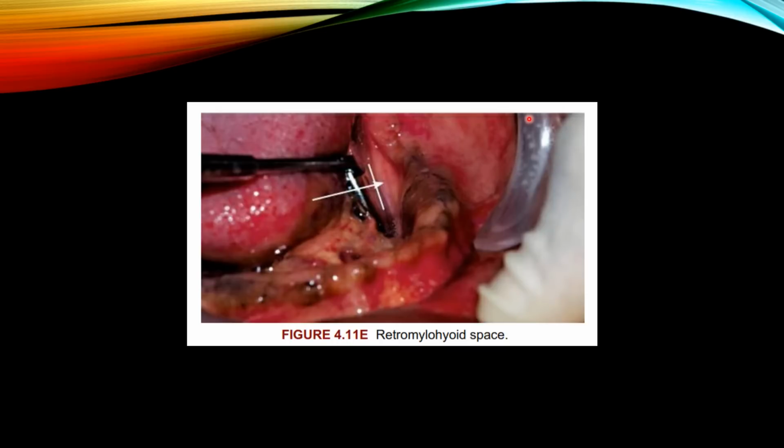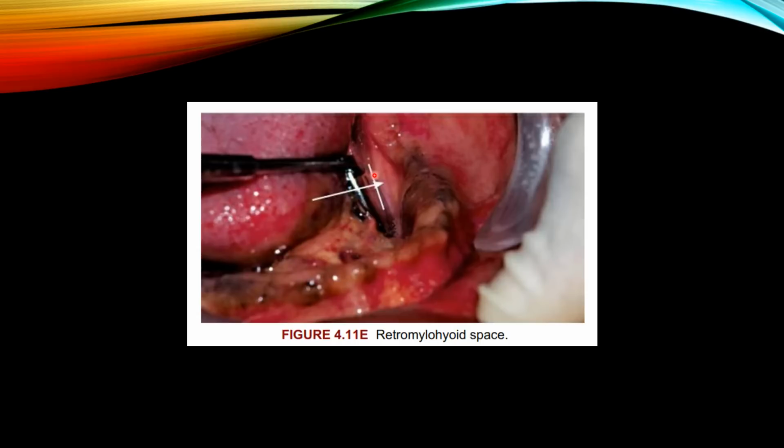So next one is the retromylohyoid space. What is this retromylohyoid space? It is an anatomic area in the alveolo-lingual sulcus. This is the anatomic area in the alveolo-lingual sulcus, just lingual to the retromolar pad, bounded anteriorly by the mylohyoid ridge, posteriorly by the retromylohyoid curtain, inferiorly by the floor of the alveolo-lingual sulcus, and lingually by the anterior tonsillar pillar when the tongue is in a relaxed position.